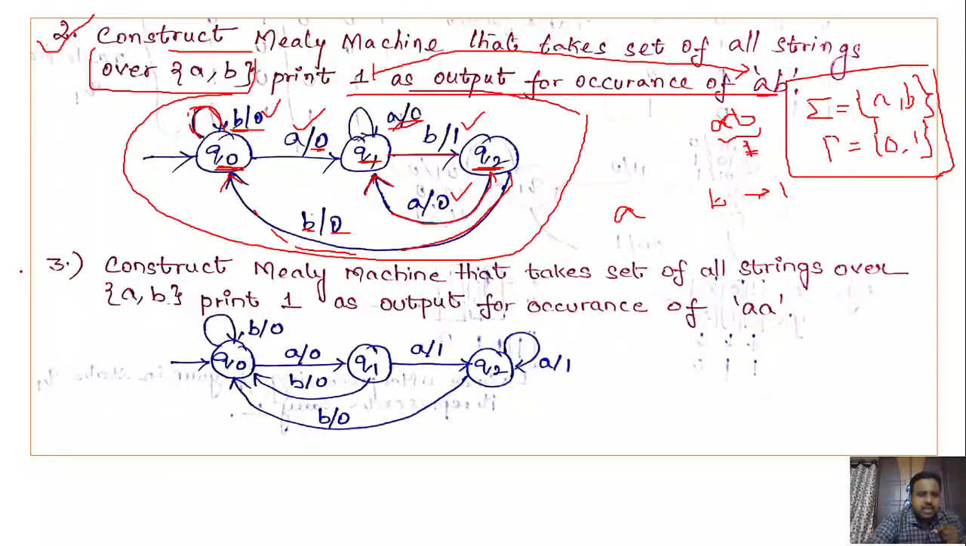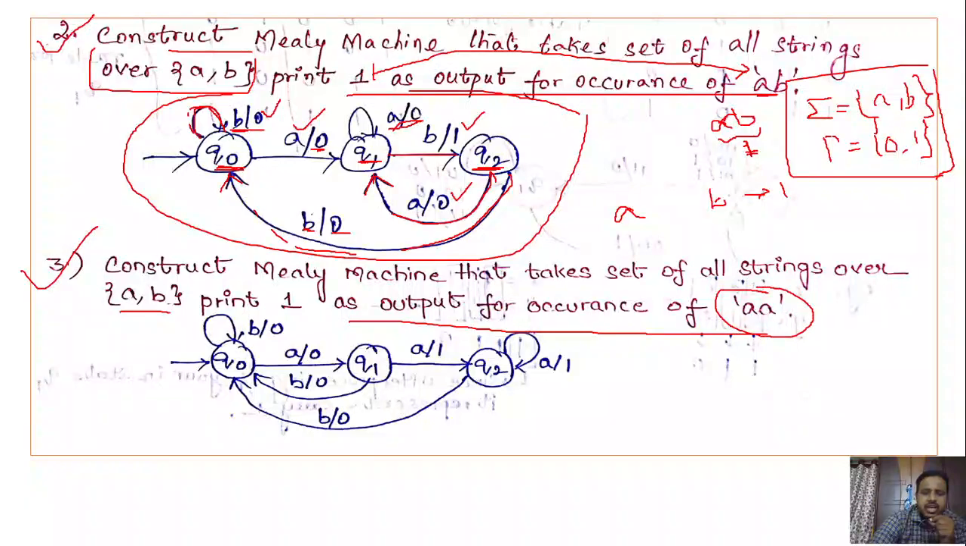Next one. Try to practice the third problem on your own. Construct a Mealy machine that takes the set of all strings over {A, B} and prints 1 as output for an occurrence of AA. So whenever you get A followed by A in the input, the output should be 1.